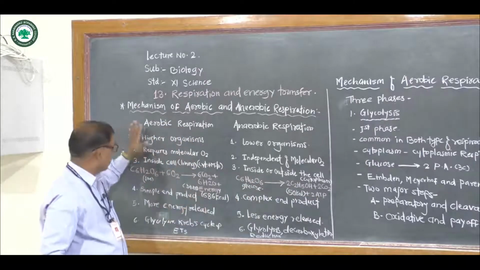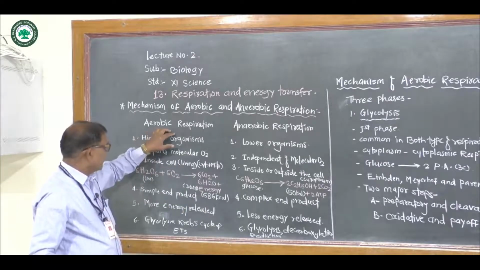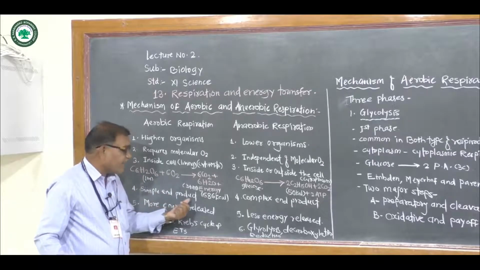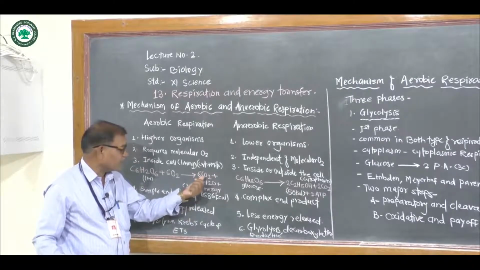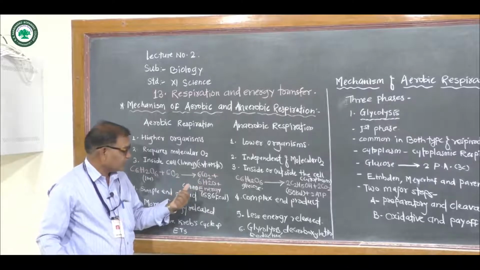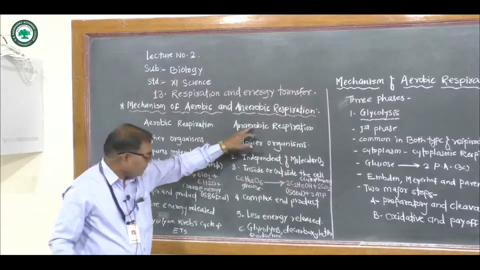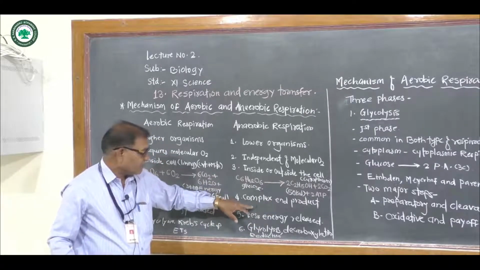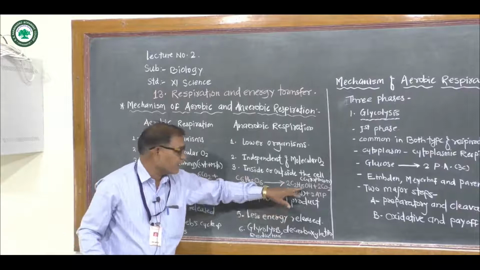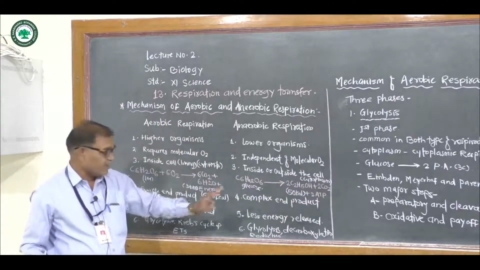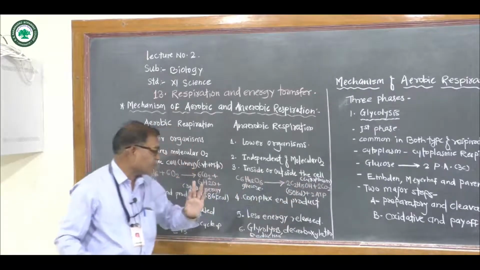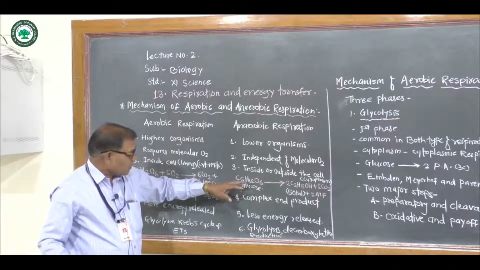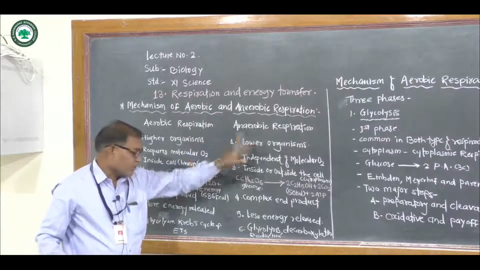Next, in aerobic respiration, complex organic compounds are broken down to form simple end products, not complex ones. Simple end products mean CO2 and H2O. But in anaerobic respiration, complex organic compounds are broken down to form complex end products like ethyl alcohol and CO2, from the breakdown of glucose or respiratory substrate in the absence of oxygen.